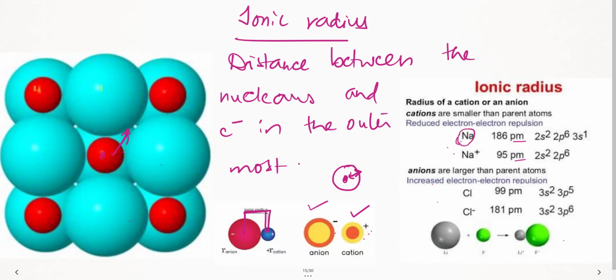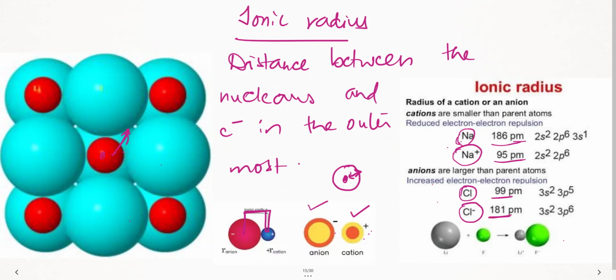Now, this is the parent atom, this is the cation of this, and this is the anion of this. Now, see the values. Parent atom has 186 picometer, cation is 95 picometer. Less. Done. Here, parent atom is 99 picometer and anion is 181 picometer. What are you observing?